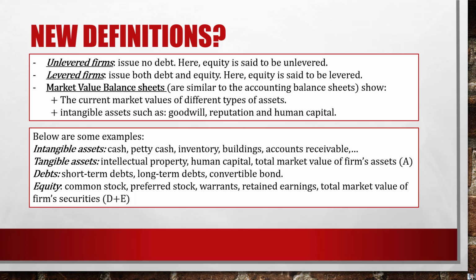For tangible assets, it could be cash, petty cash, inventory, buildings, or accounts receivable. Intangible assets might be intellectual property, human capital, and total market values of firms' assets. Debts can be either short-term debts, long-term debts, or convertible bonds. Equity might be either common stock, preferred stock, warrants, retained earnings, or total market values of firm securities.